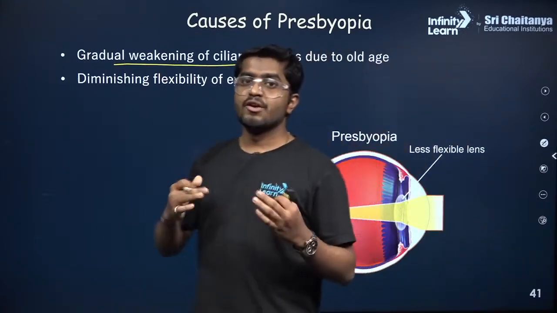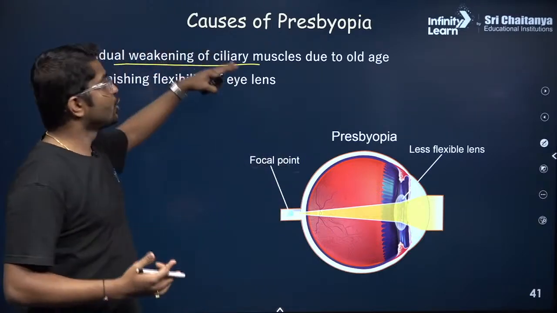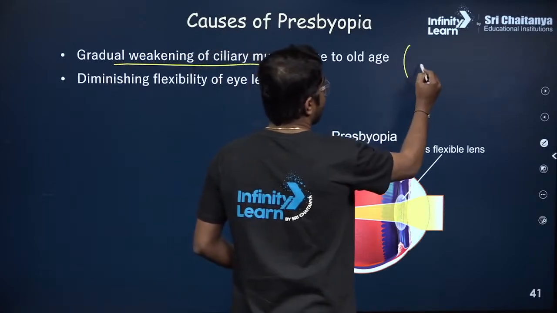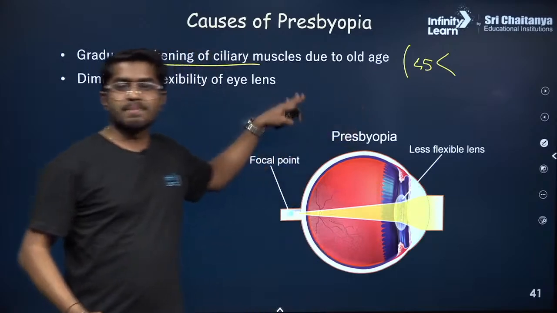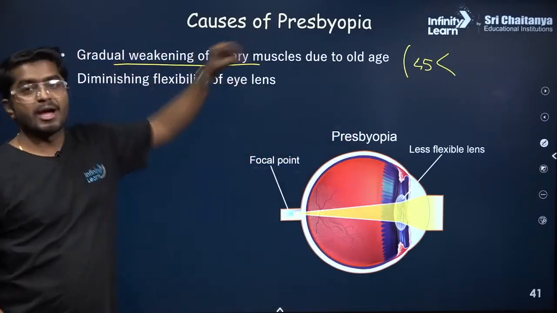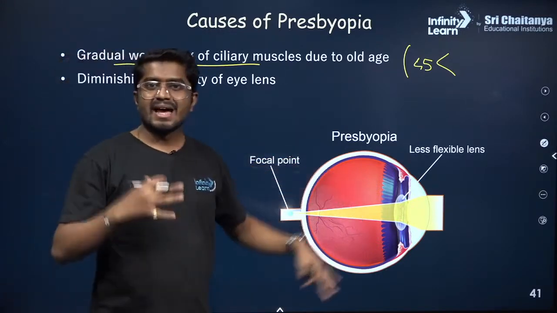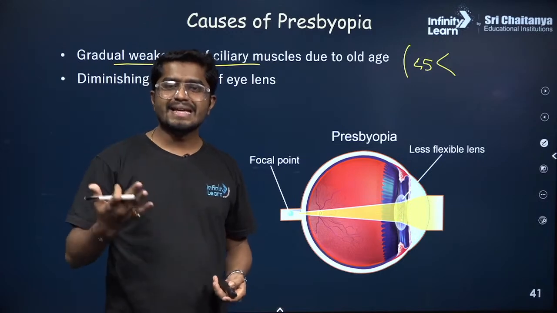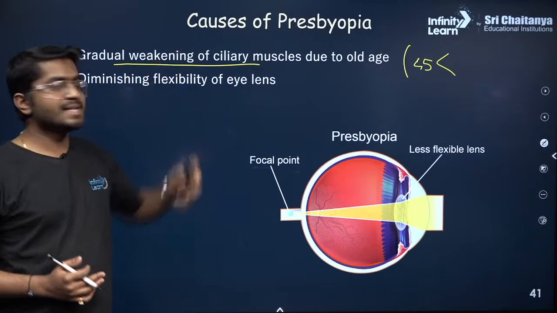The muscles which change the shape of the convex lens are weak now due to old age, and the lens is also not that easily moldable. So that is the reason for presbyopia.